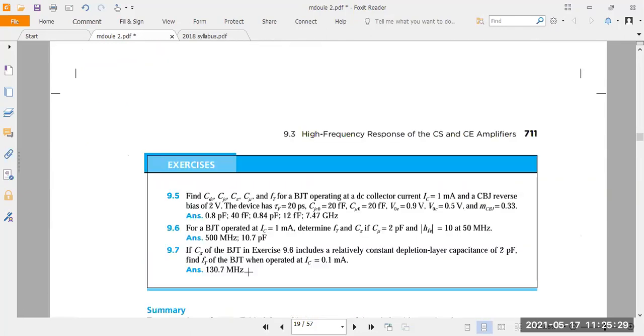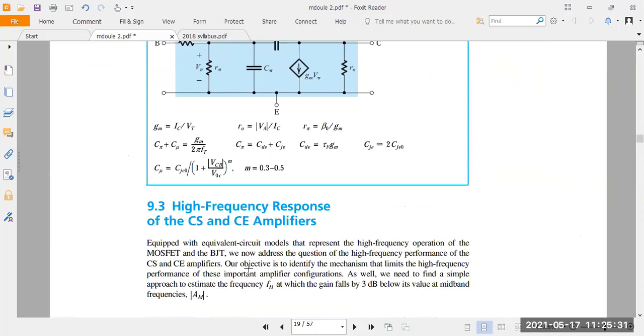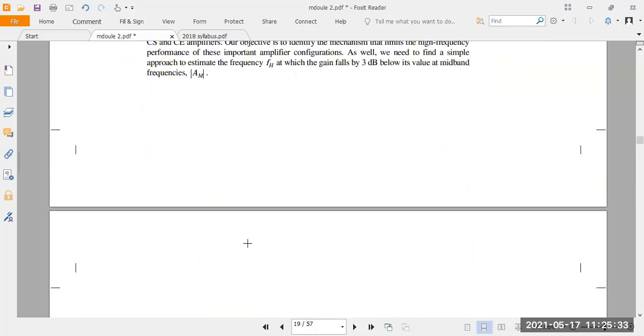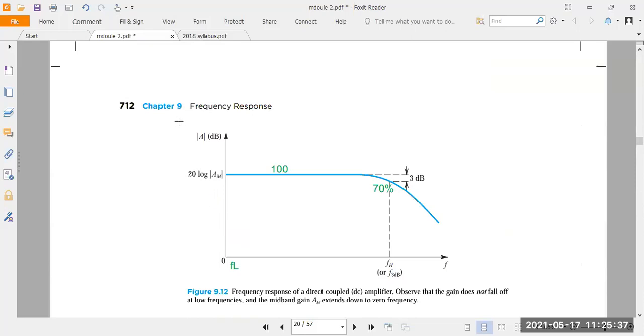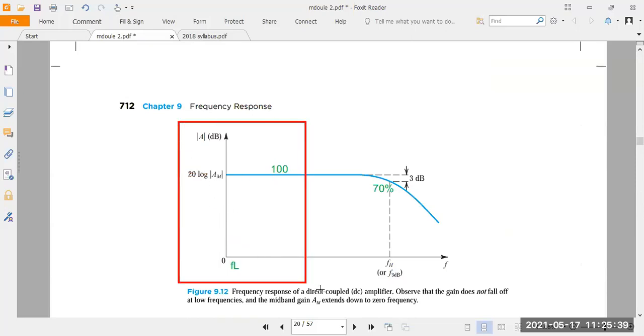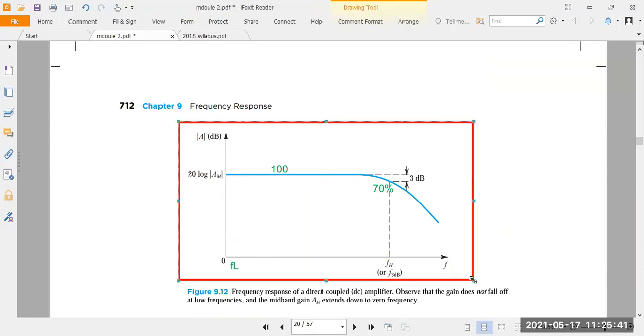After that, you have to express the same thing for the common source amplifier. Here you take the common source amplifier, the high frequency common source amplifier. Here they have taken FH, which means high frequency, and FL, which means lower frequency. Neglect the lower frequency here. You take only mid frequency and high frequency.